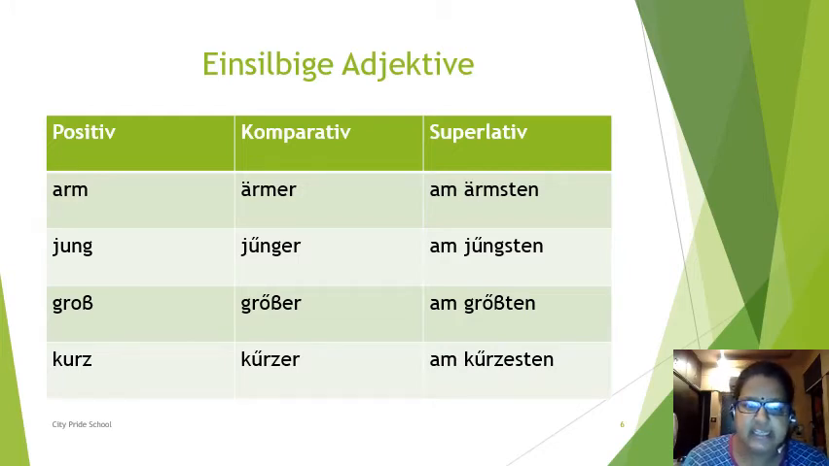So I will read these degrees once. Arm, ärmer, am ärmsten. Jung, jünger, am jüngsten. Groß, größer, am größten. Kurz, kürzer, am kürzesten. Hope this is clear. Okay, let's go ahead.